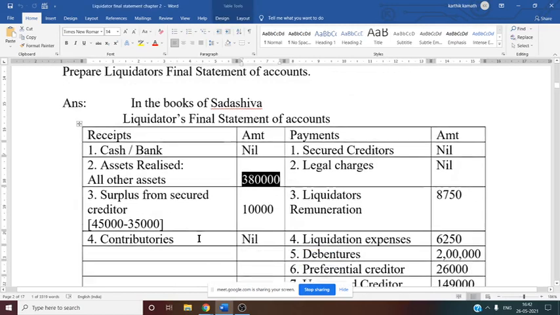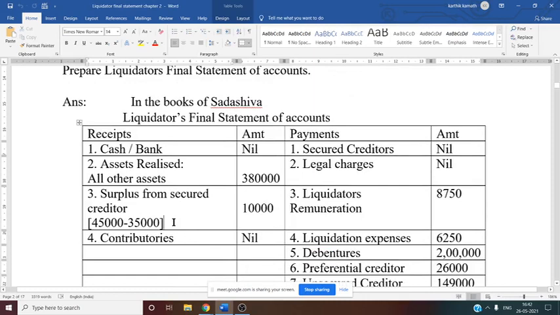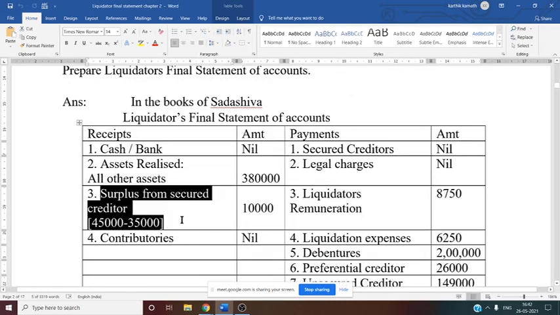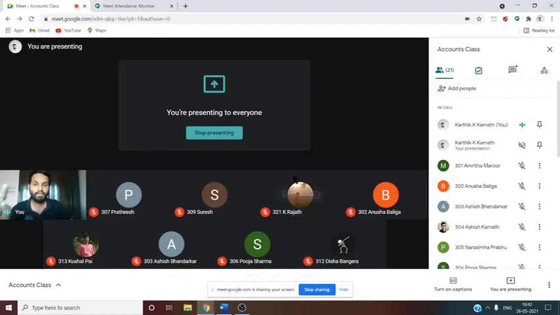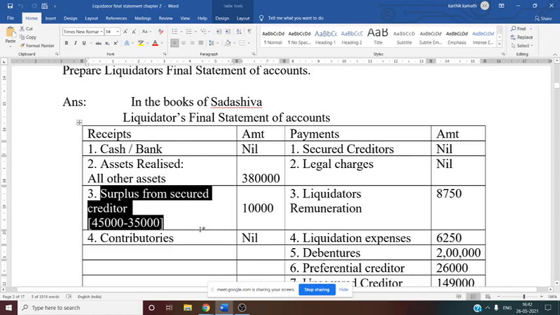Amount is given. Now next thing, surplus from secured creditor. We know 35,000 is the secured creditor amount due. But when they are realizing the security, they got 45,000. The difference amount is paid back to the liquidator. 45,000 minus 35,000, this 10,000 is given back to the liquidator. That is why it is written under receipt side, surplus from secured creditor.